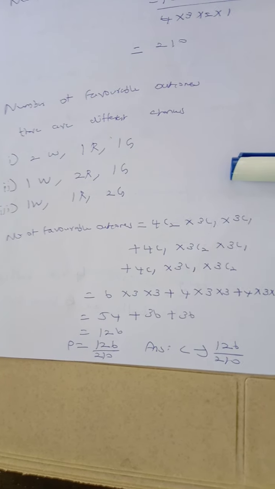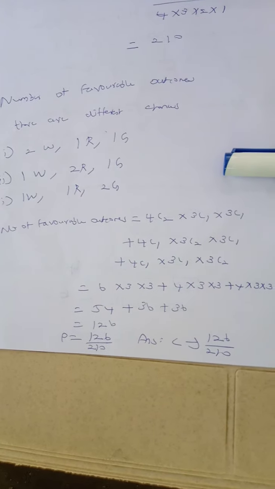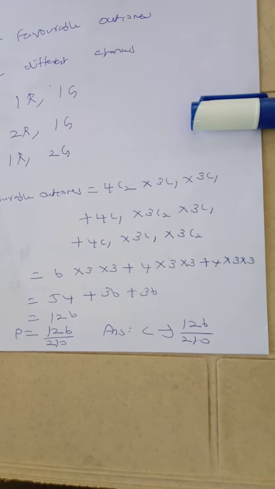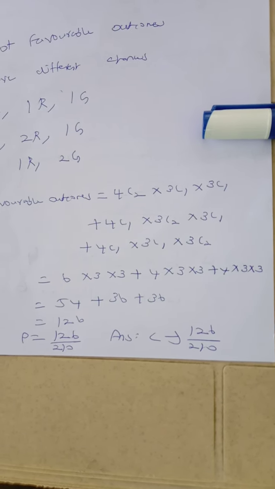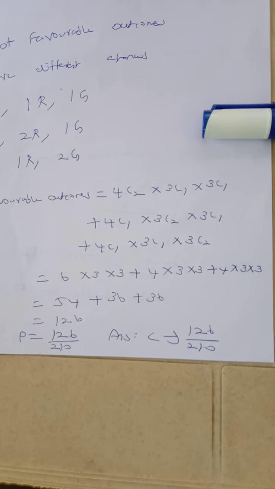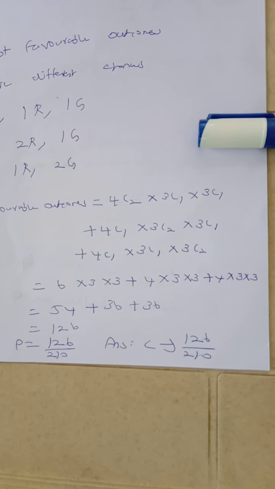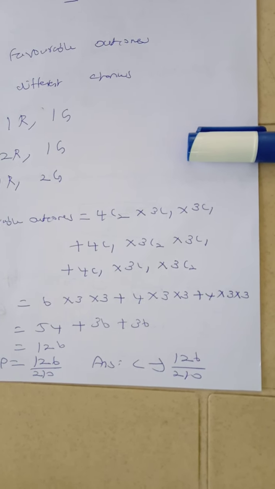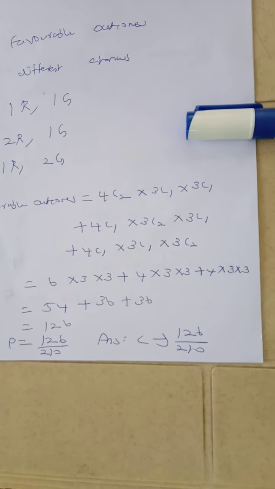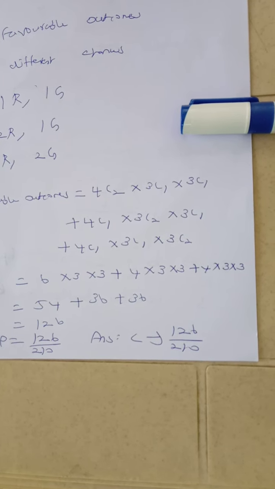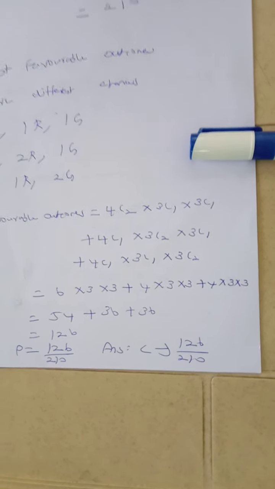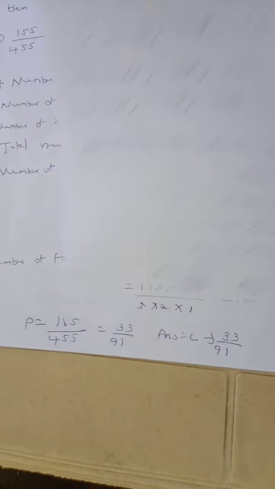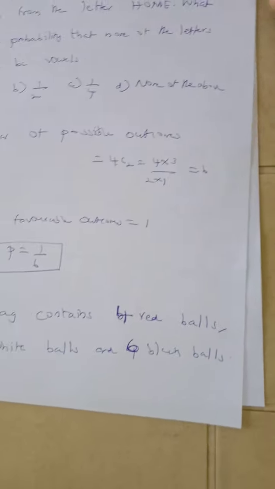First one, two white balls: 4C2 into 3C1 into 3C1. Second one, two red balls: 4C1 into 3C2 into 3C1. Last one, two green balls: 4C1 into 3C1 into 3C2. So the number of favorable outcomes we get is 126. So the probability is equal to 126 divided by 210. Option C is the correct answer, 126 by 210. Let us move to the next problem.